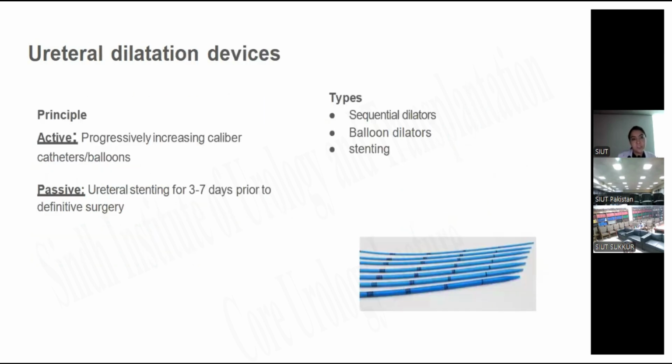Ureteral dilatation devices: by principle, actively, they progressively increase the caliber using catheter or balloon, and passively, the ureteral straightening is done for 3 to 7 days prior to the definitive surgeries. The ureteral dilatation devices are of 3 types: sequential dilators, balloon dilators, and stenting.